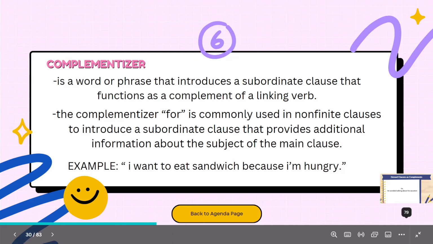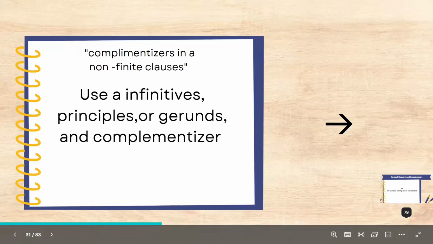Hello, class. Good evening. Tonight I will discuss the uses of complementizers in a non-finite clause. Its uses: infinitives, participles, or gerunds, and complementizers such as "for" or "to" are common, and also the relative clause.